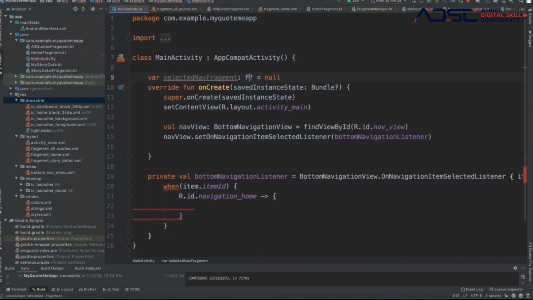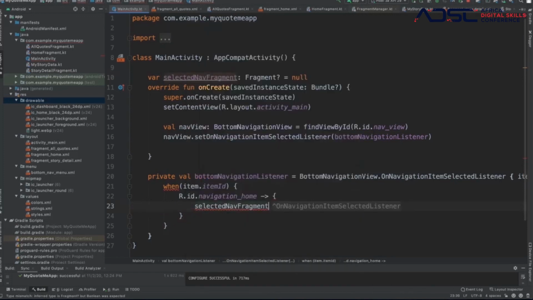Rushing through this once again, and then we're going to say, okay, when you click on the nav home, assign the home fragment to the selected fragment.